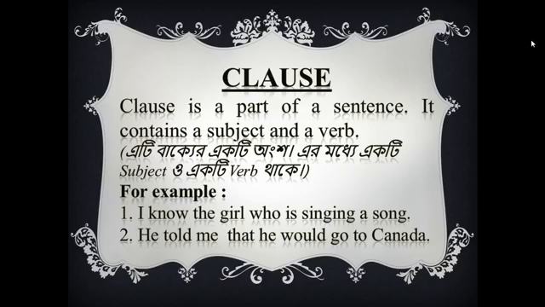This part of this sentence is a clause. And who is singing a song? This is another part of the sentence. So who is singing a song? This part is a clause. And I know the girl. This part is also a clause. So this sentence is formed with these two clauses.